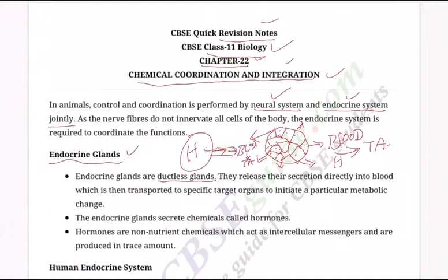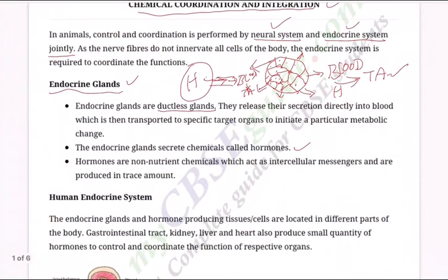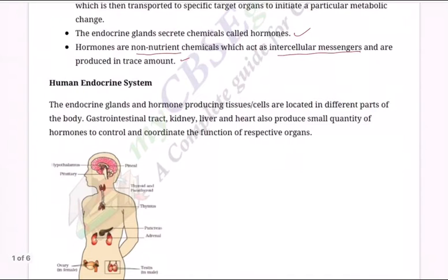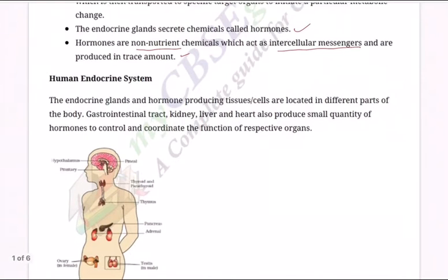Endocrine glands release their secretion directly into blood, which is then transported to a specific target to initiate a particular metabolic change. The endocrine glands secrete chemicals called hormones. Hormones are non-nutrient chemicals which act as intercellular messengers and are produced in trace amounts, small amounts.